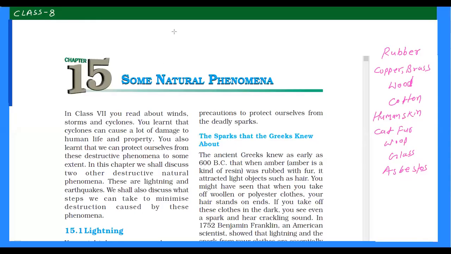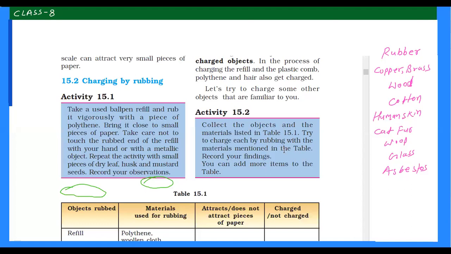In this lecture, mainly we will focus on two natural phenomena. One is lightning and another is earthquake. We shall also discuss what steps we can take in minimizing destruction caused by these natural phenomena. So we will start with the first phenomenon, which is lightning.